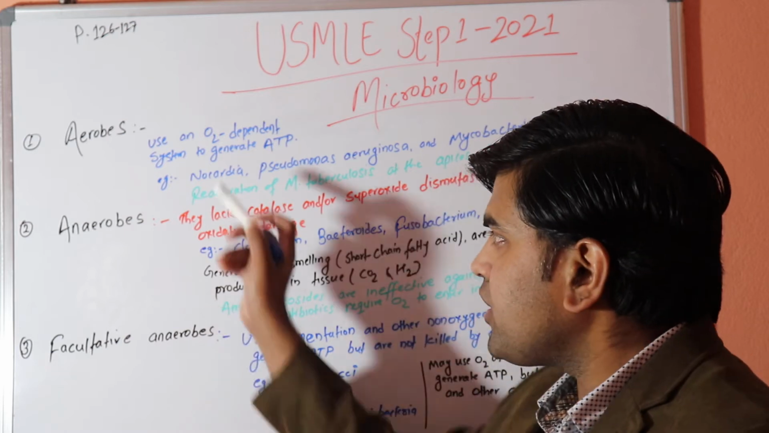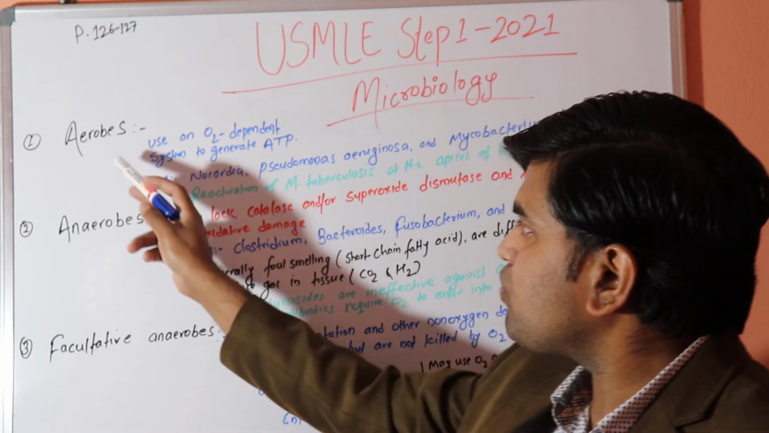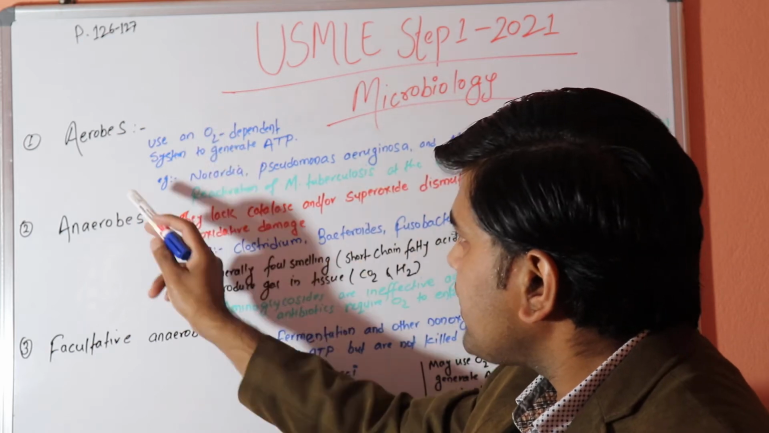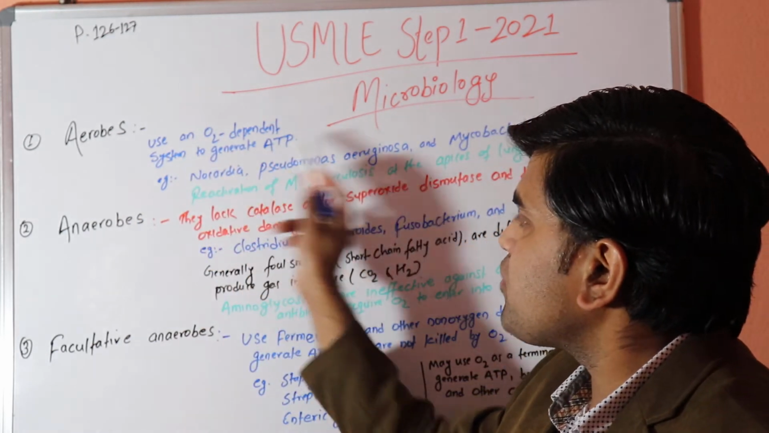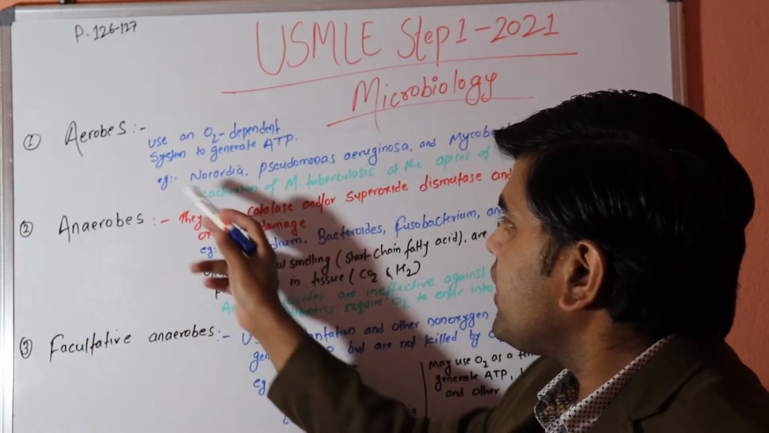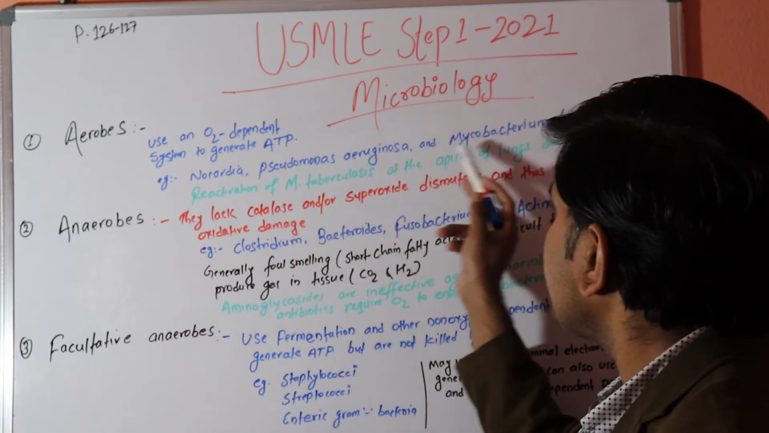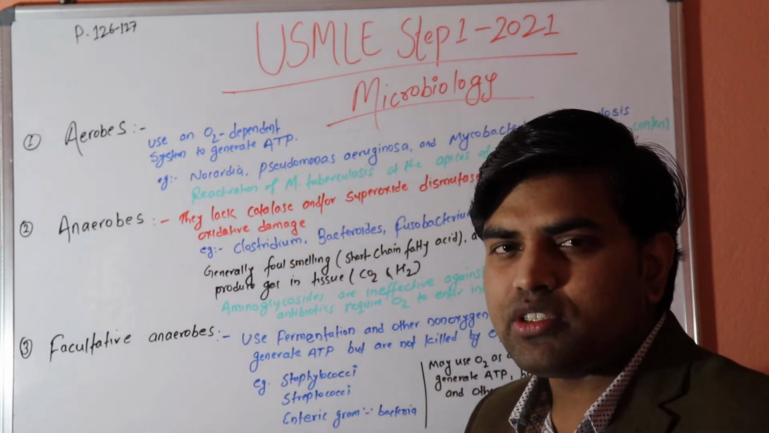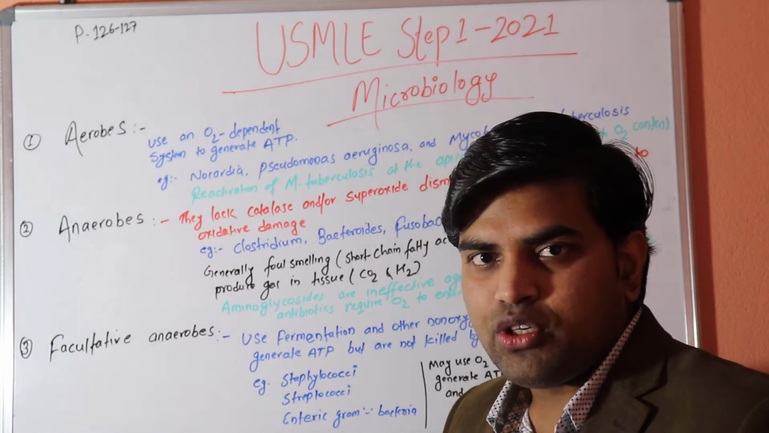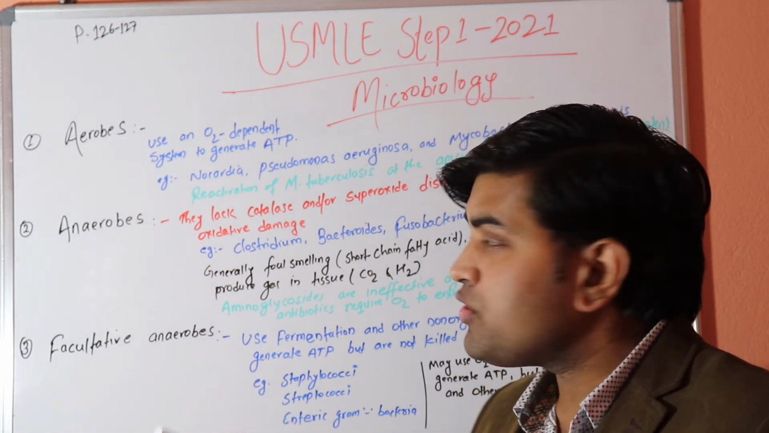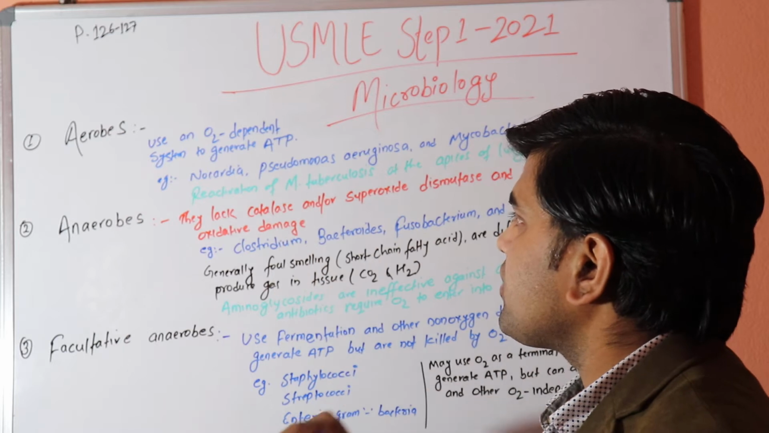So let me go a little deeper into it. What are the aerobes? They are the organisms that use the oxygen dependent system to generate ATP. Examples are Nocardia, Pseudomonas aeruginosa, Mycobacterium tuberculosis, and Bordetella pertussis. These are all aerobic organisms, which utilize the oxygen dependent system to generate ATP.